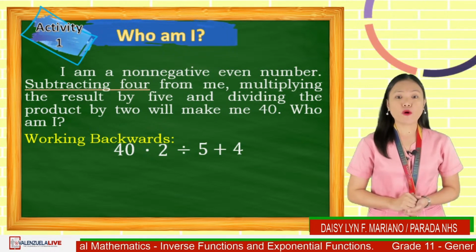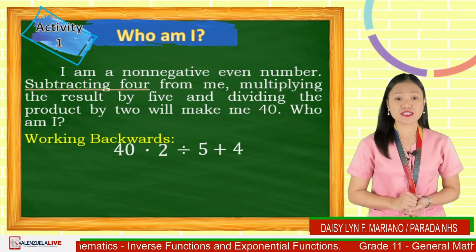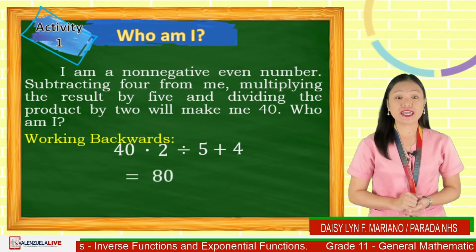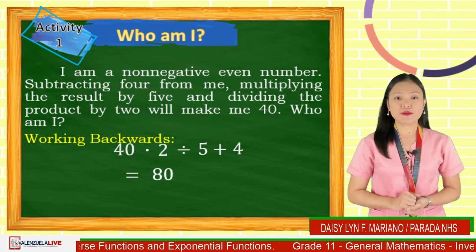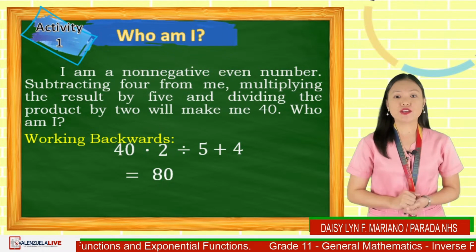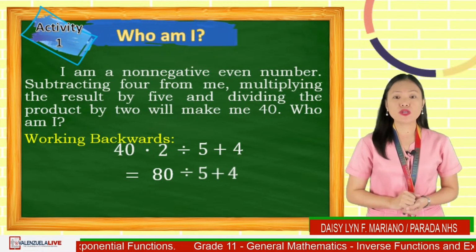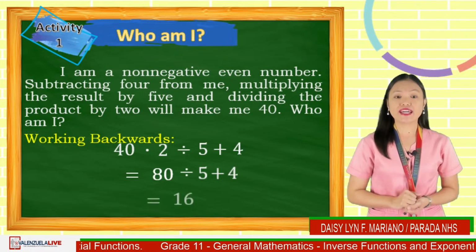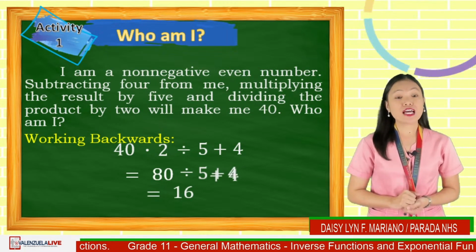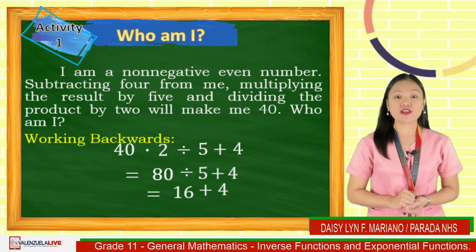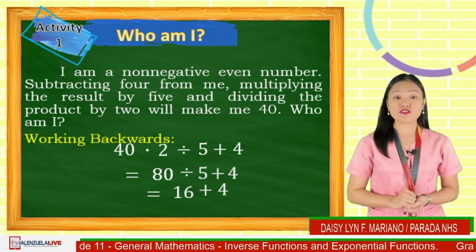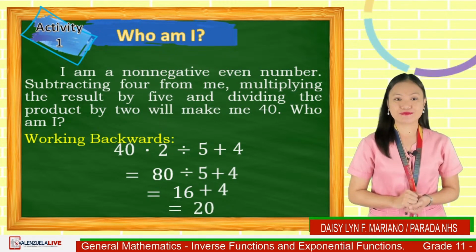Next, perform the operation. That is 40 times 2 is 80. Copy the remaining expression divided by 5 plus 4. Divide 80 and 5, which will give us 16, and copy plus 4. Last, add 16 and 4, which will give us the answer of 20.